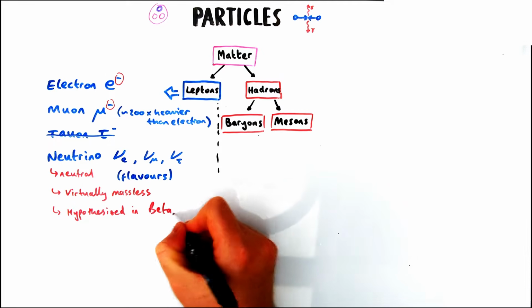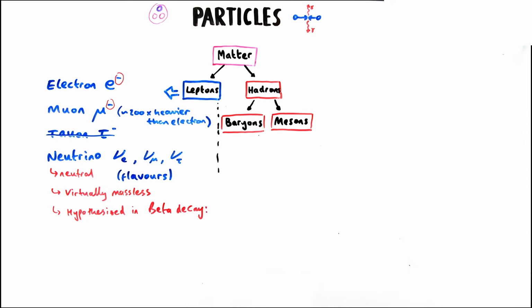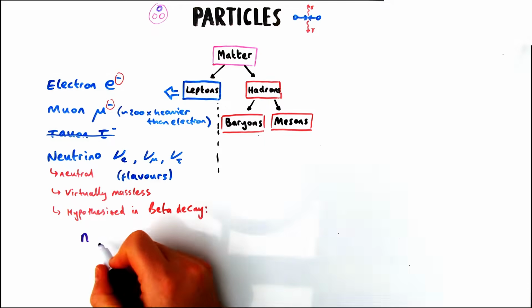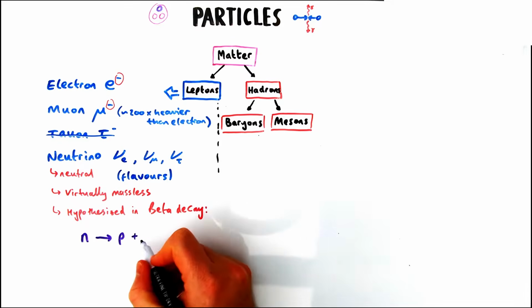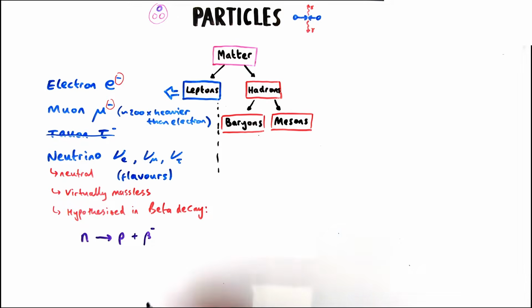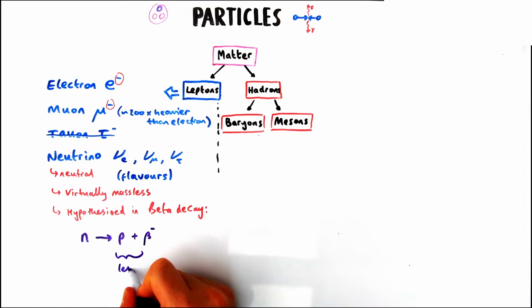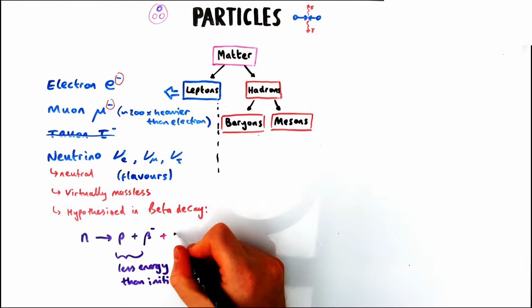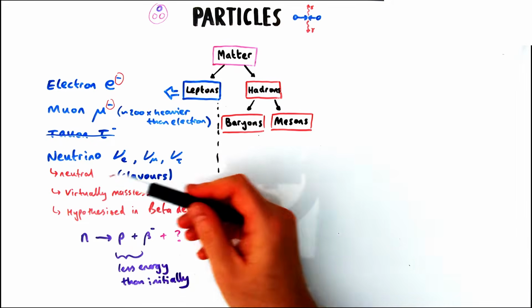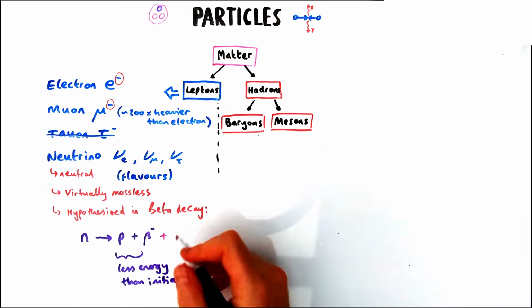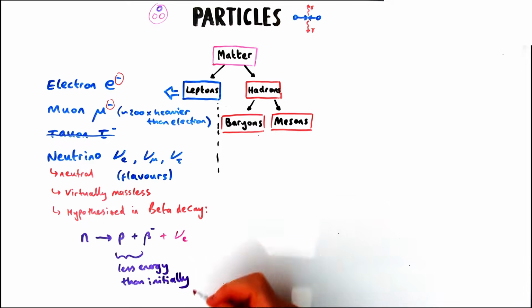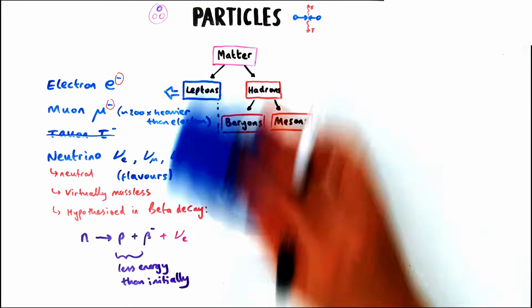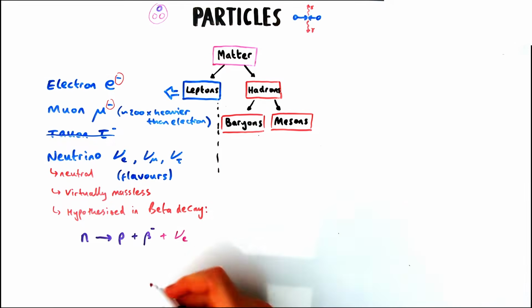So how do we know they exist? Well, they are hypothesized in beta decay. Beta decay had a big problem, which was that when the neutron changed into a proton and released a beta particle, if you add together the energy of the proton and the beta particle, you end up with less energy than was initially locked up inside the neutron. So a hypothesized particle was thought up by Paul Dirac to carry away that extra energy, and they knew it must be neutral. They knew it must have a very, very small mass, because otherwise it would have been found already, and they hypothesized it was the neutrino.